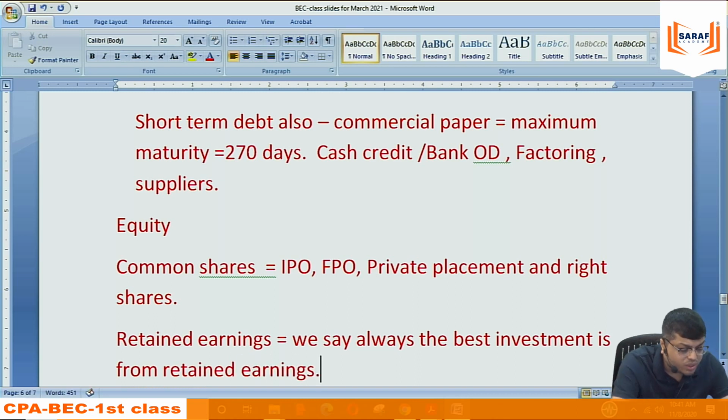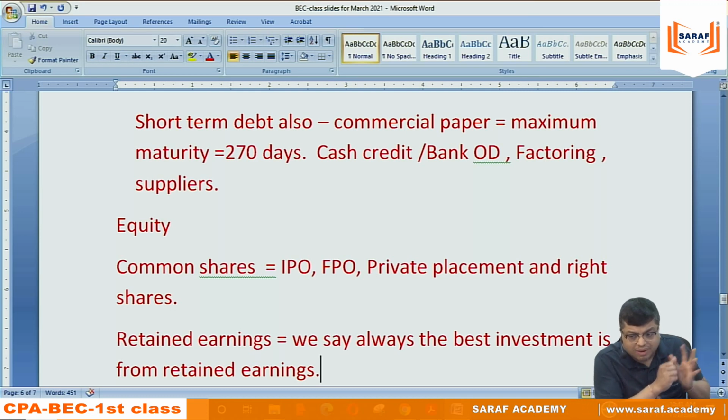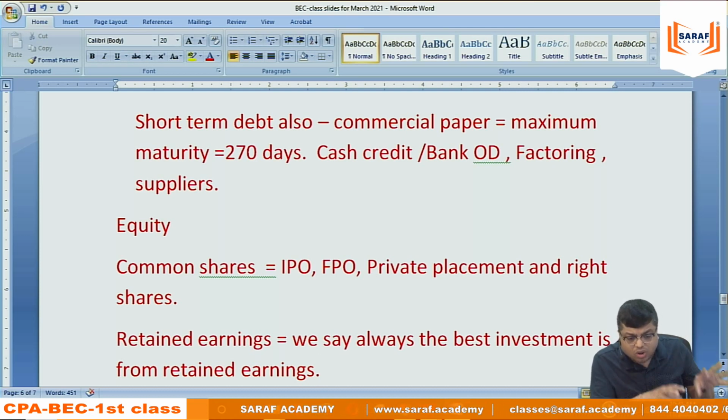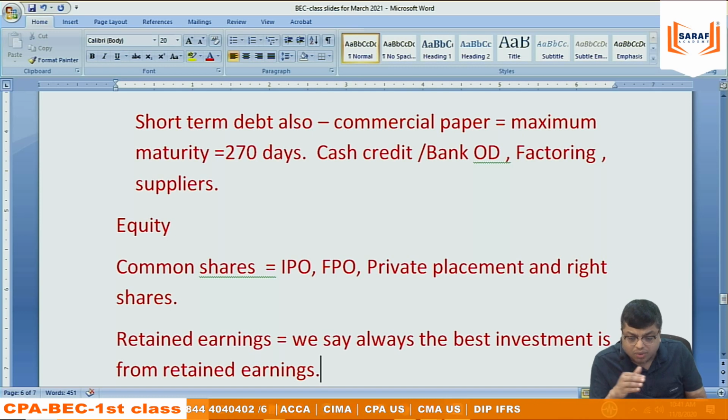Maybe it is not going to give you a tax benefit, but when you are investing your own earnings in the business, we are not having any commitment. We don't have to incur expenditure for raising funds, for issuing shares, for taking a loan. You need to prepare documents, records, approvals, and involve consultants, so there will be some expenditures. But for retained earnings, there is no cost to raise the funds. The cost is zero. And retained earnings, if invested in the business, are going to give you a good return.